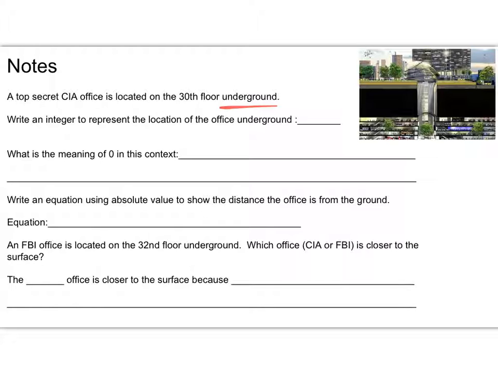So that means it's below, and so of course the integer to represent that would be negative 30. And then the question asks, what is the meaning of 0 in this context? So 0 is really ground level. So I think that's a simple way to say that.